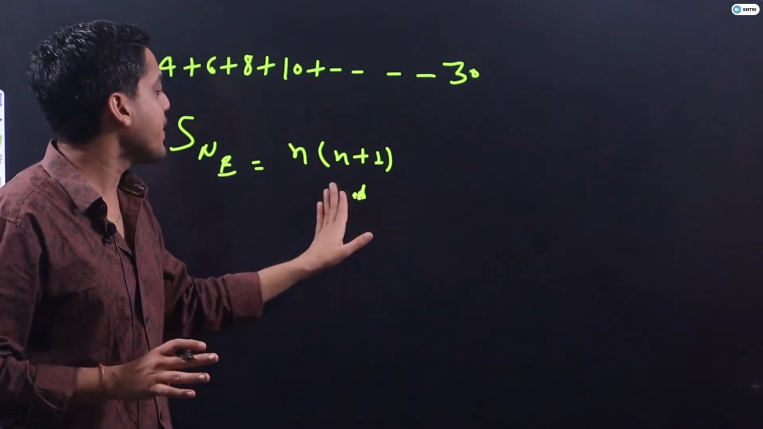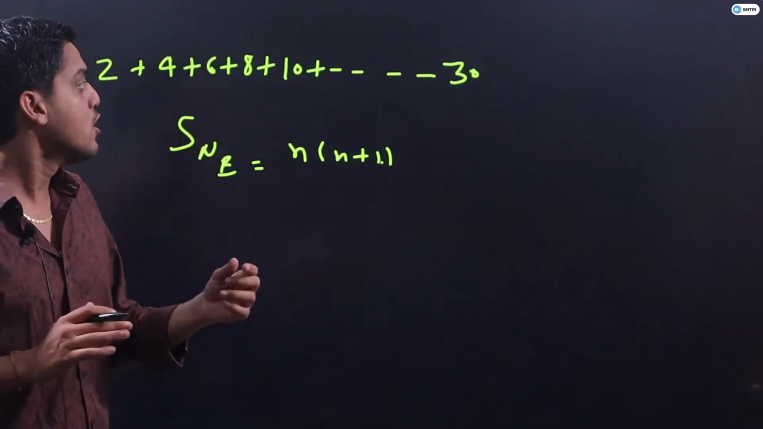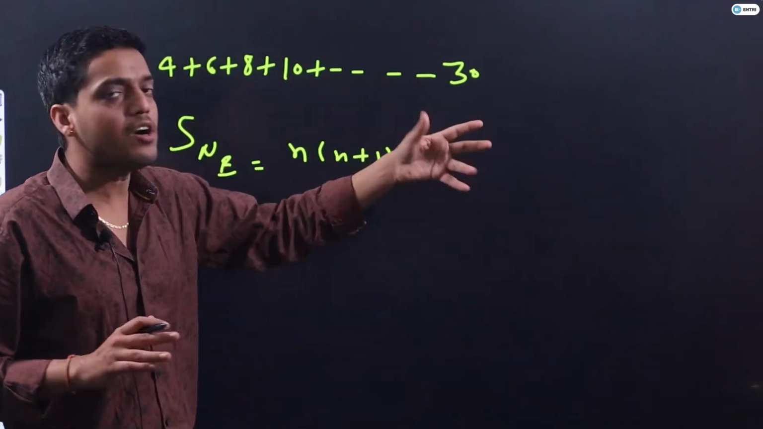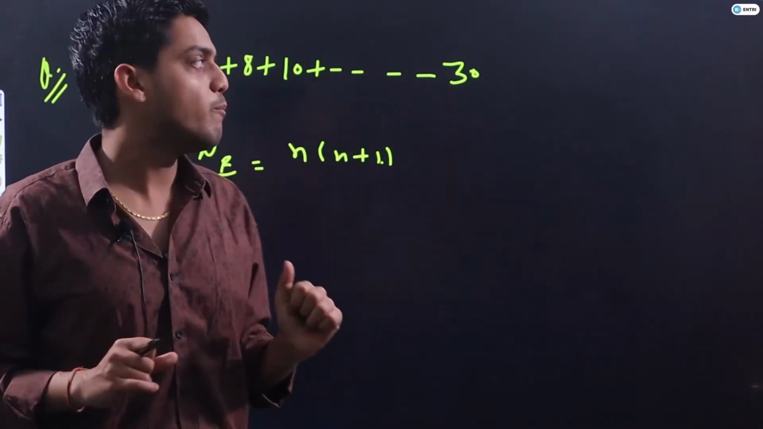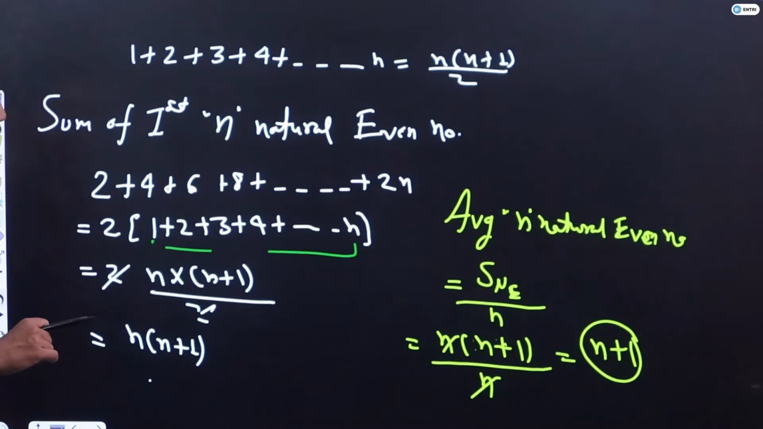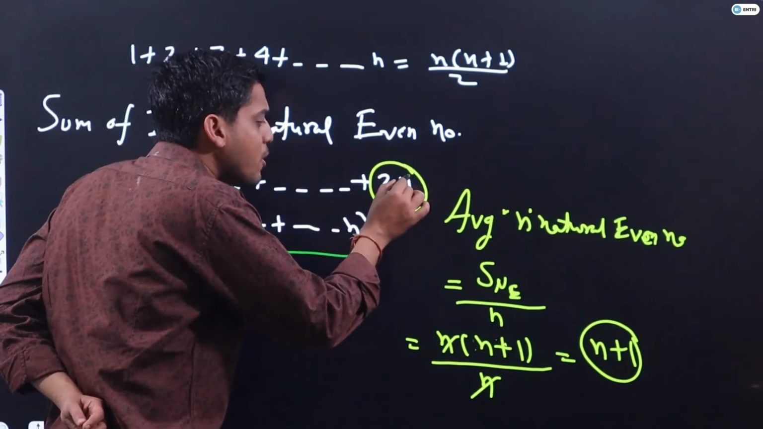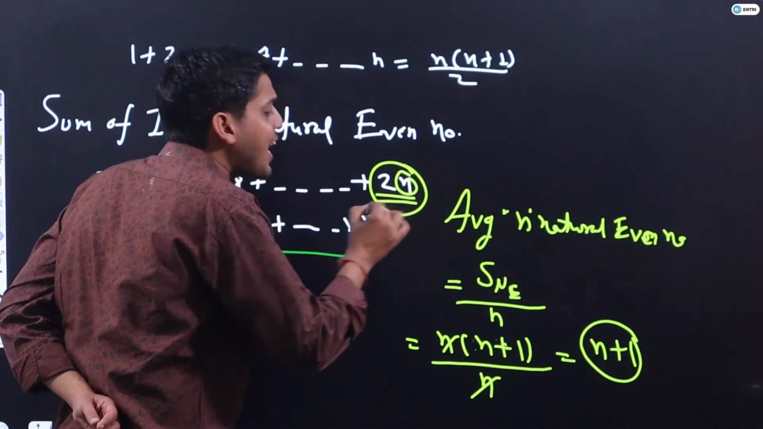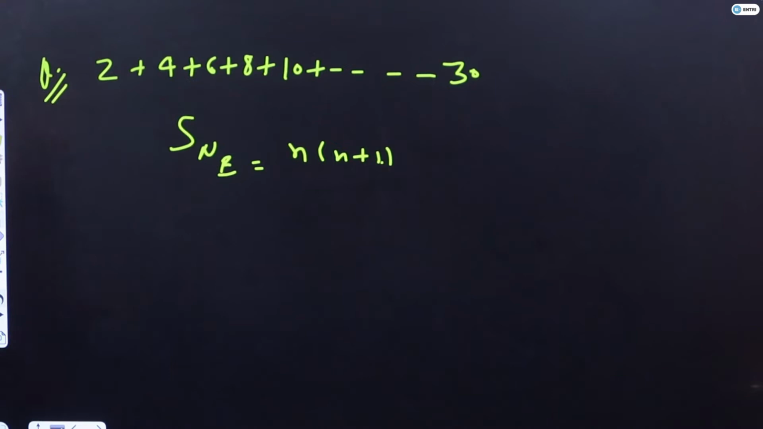But it is not 30. N is what, guys? N is the number of terms. So in this series we are not having 30 terms. In this series we are having only 15 terms. Bolo haan ya na? Because in the previous slide, the last term was twice of n and the number of terms was half of the last term. Bolo haan ya na?